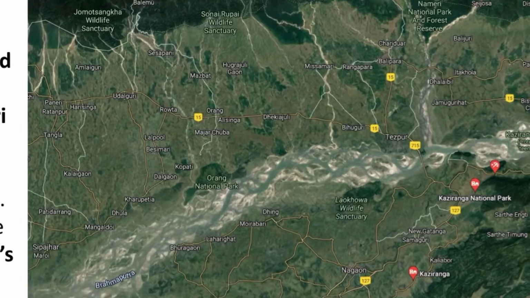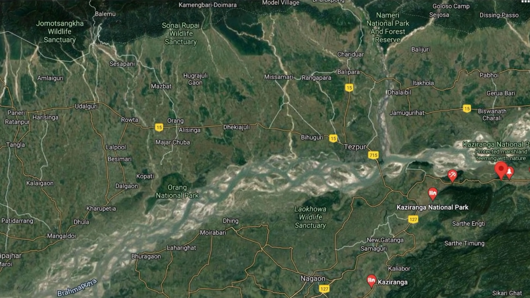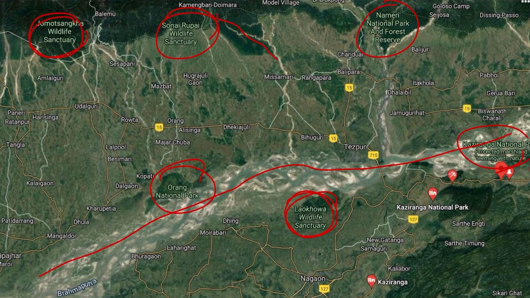Now coming to the brief geography of Orang National Park. Yes friends, here is the Brahmaputra River that is flowing down, and here we have the Kaziranga National Park, and then we have Laokhowa Wildlife Sanctuary very nearby, and then we have the Orang National Park. However, in the northern part, there is Jomotsonka Wildlife Sanctuary here, and then we have Sonai Rupai Wildlife Sanctuary, and the Kameng River also flows here, and then we have Nameri National Park here as well. So these are the various national parks, and friends, various rivers flow here. These might be the Kameng, the Dhansiri, then the Belsiri and Manas and many other rivers. So this is a brief geography of Orang and Kaziranga national parks.